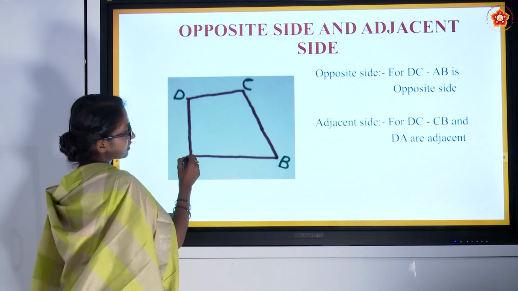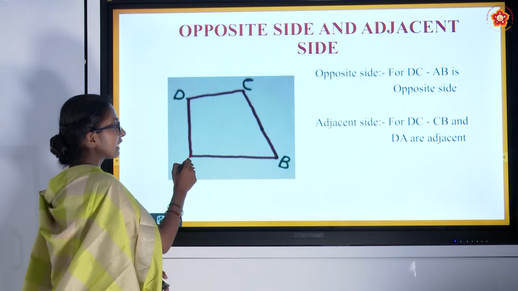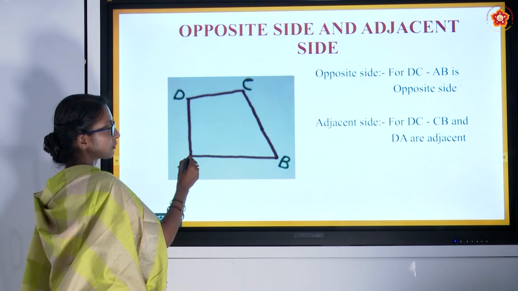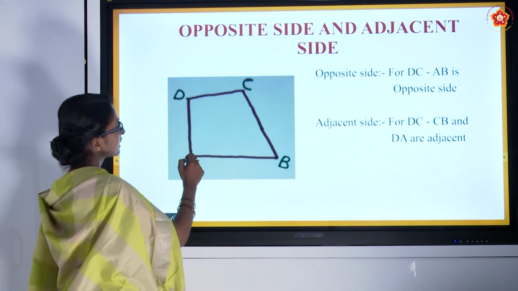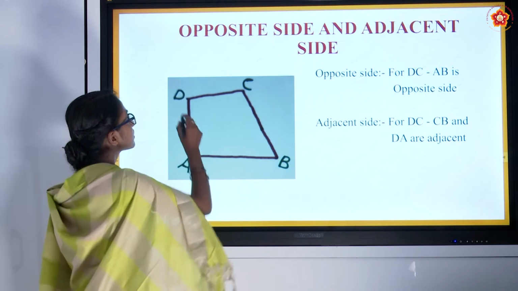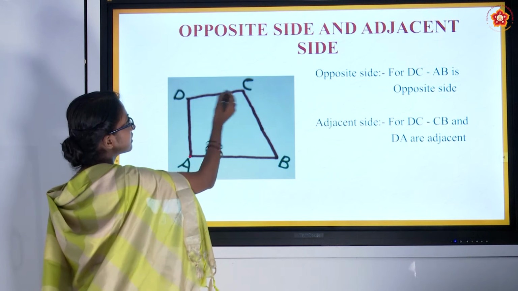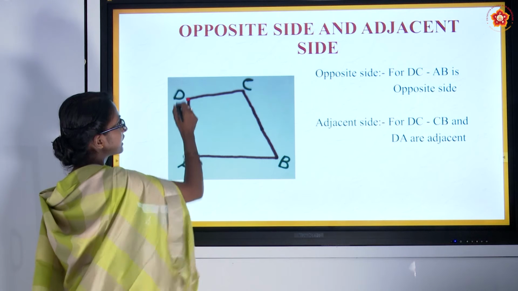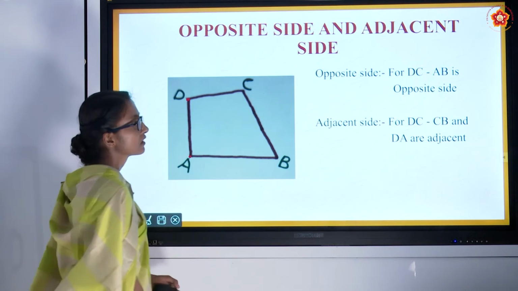Both the end points are meeting at point A. So, AB is adjacent to DA. Also, DA and DC are both meeting at point D. So, DA is adjacent to side DC.